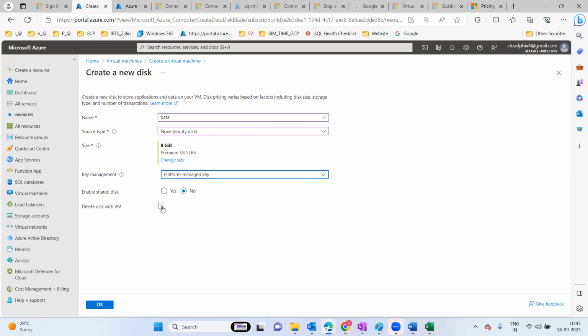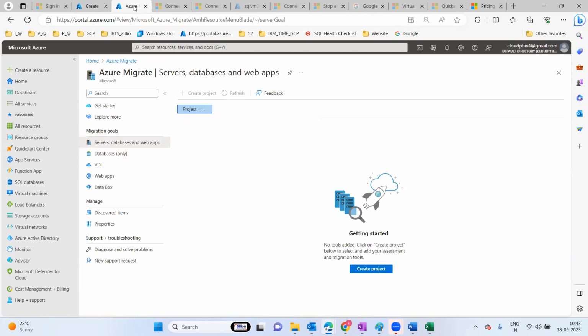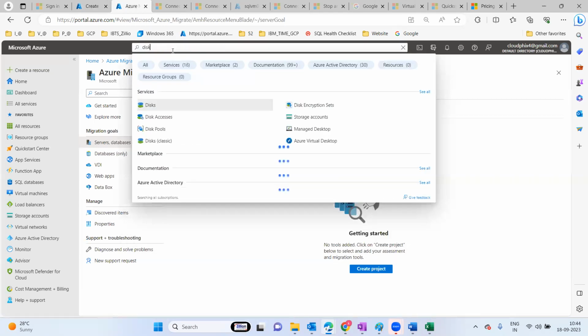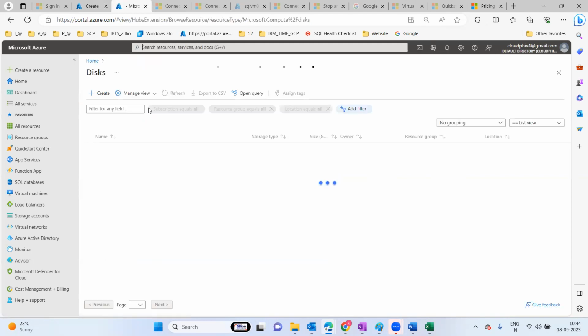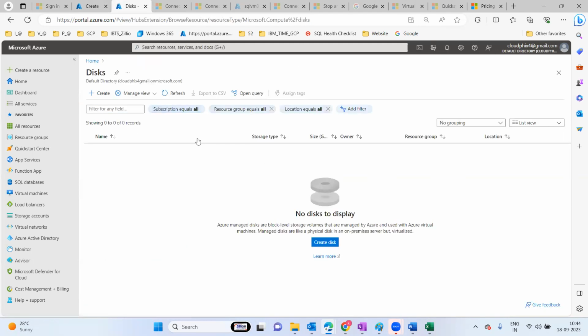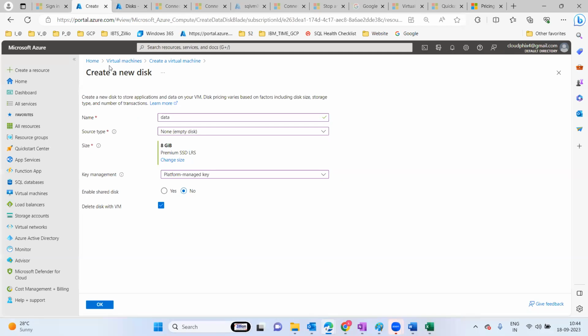Here also we have an option: shared disk and delete this disk with the VM. This is a newly created disk, right? Or else you can create that separately also. If you want to create a disk separately, just go and click on this one. There is no disk, right? So if I create it, it is going to attach.